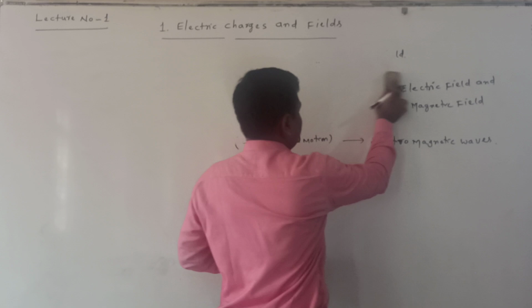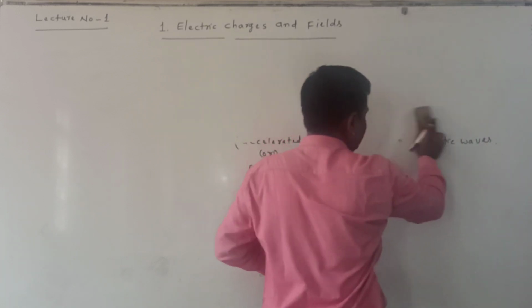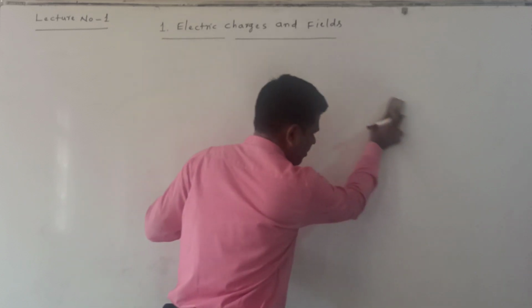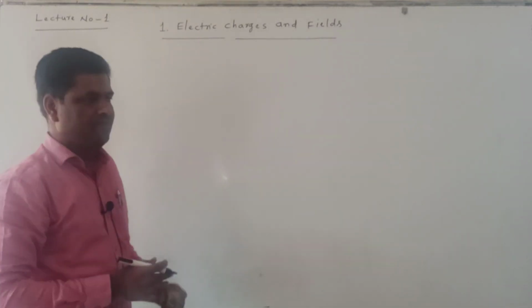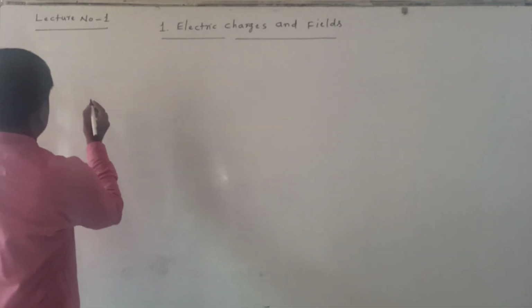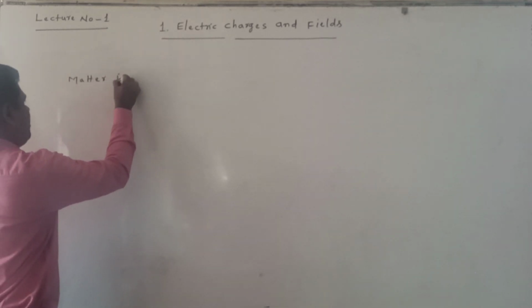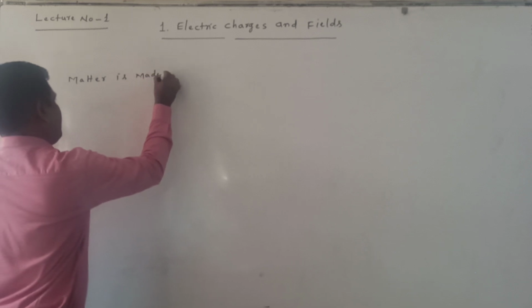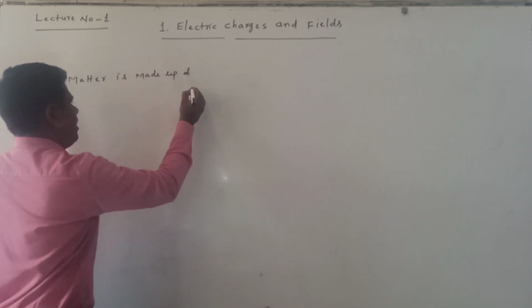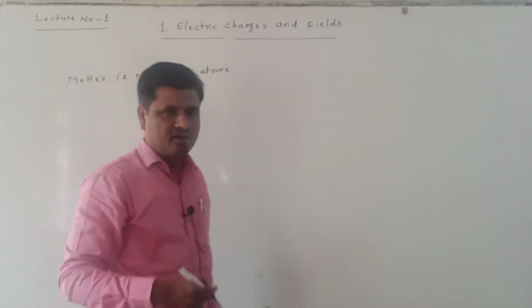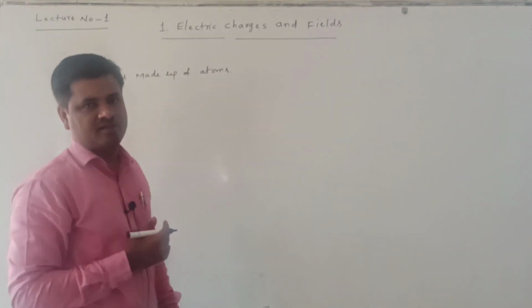Next, we know that matter is made up of molecules. The molecules are made up of atoms. Matter is made up of atoms. Actually, matter is made up of molecules, and the molecules are made up of the atoms.